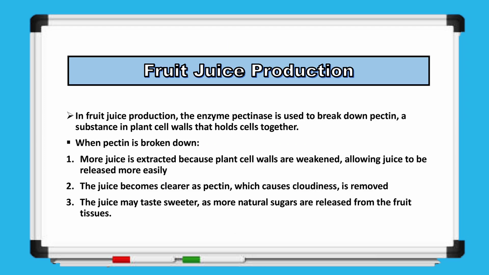When fruit is crushed to make juice, a large amount of liquid remains trapped inside plant cells. In addition, pectin present in the cell walls acts like a glue that makes the juice thick and cloudy. Pectinase is added to the crushed fruit, where it breaks down the pectin in the cell walls. This allows more juice to be released from the cells, increasing the overall yield. It also makes the juice clearer because the substances causing cloudiness are broken down.